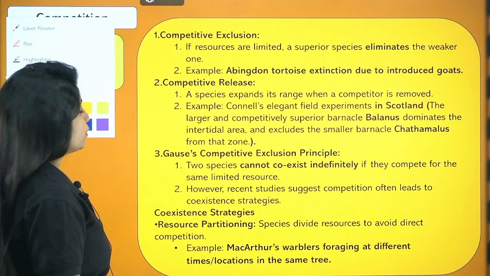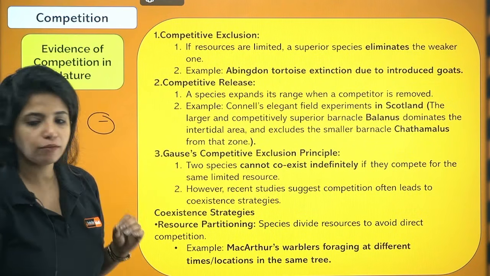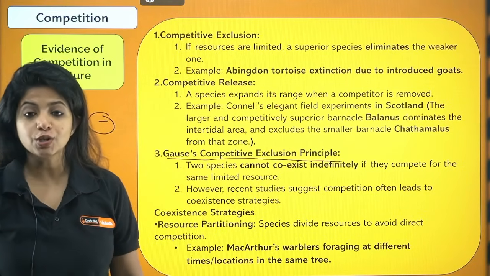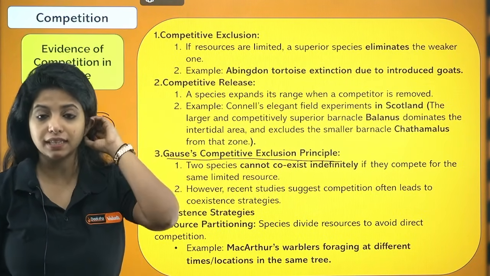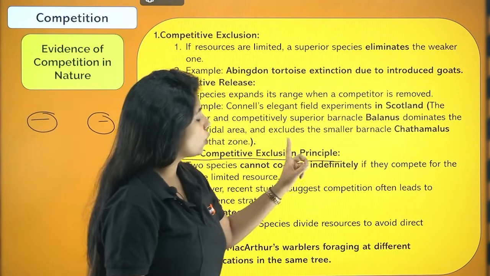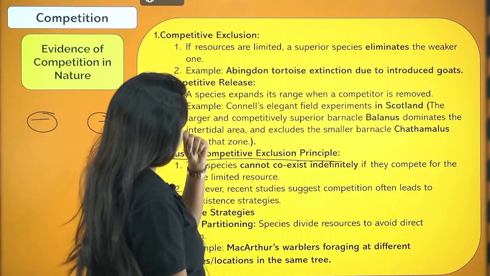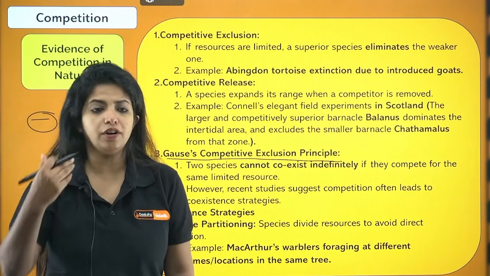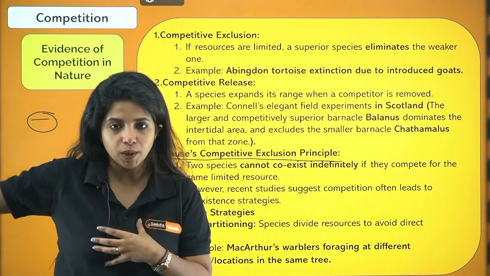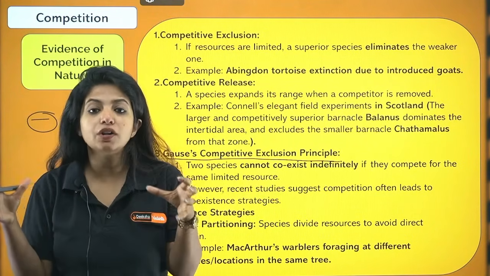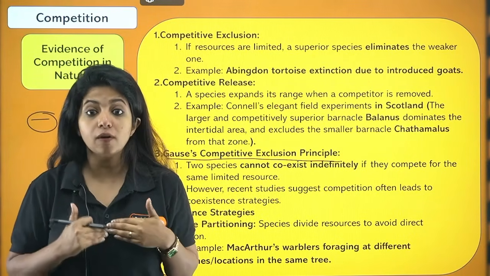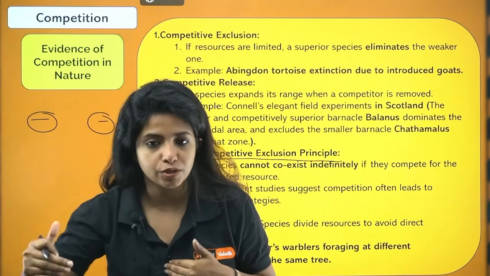Okay? So listen to me very carefully. There was a person named Gause, and Gause gave a principle which is known as Gause's competitive exclusion principle. It says that two species cannot coexist indefinitely if they compete for the same limited resource. Basically, we cannot coexist together in a particular area if we are feeding on the same resource.